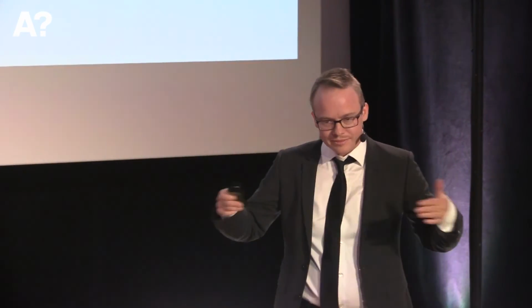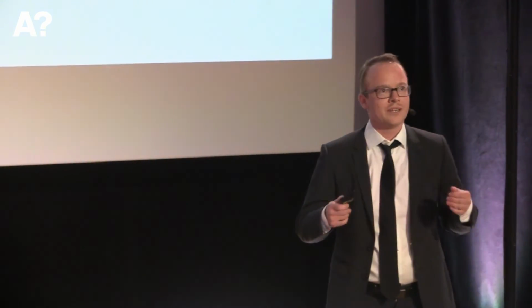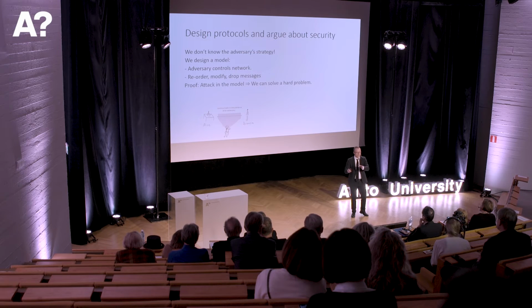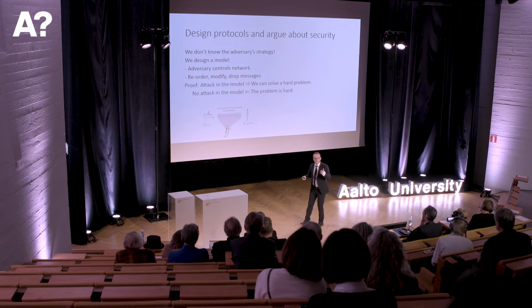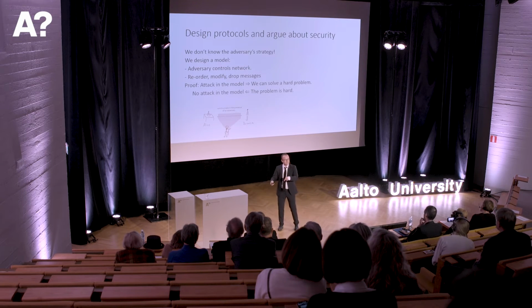And then in this scenario, we come up with the following kind of proof. We prove that if there is an attack in this model, then we can solve a hard problem. I'll say in a second what these hard problems are, but let's think a little bit about what this means. It means that if this problem is actually hard, then there is no attack in this model.